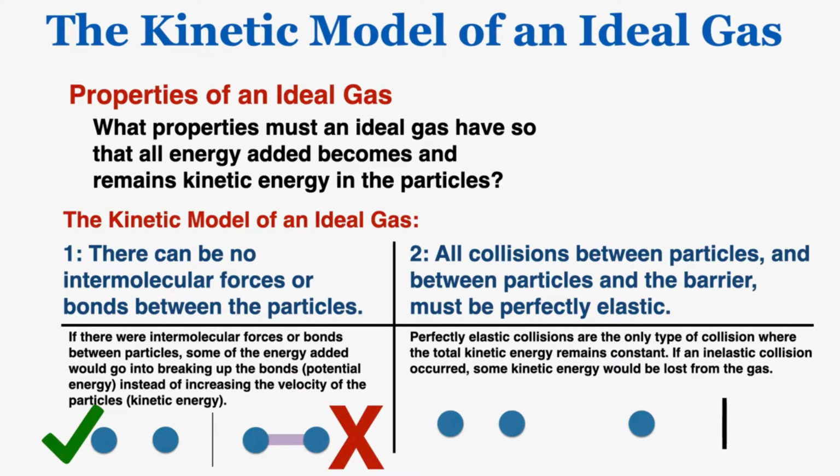The second requirement for all the energy to become kinetic energy is that all collisions between particles and the barrier must be perfectly elastic. Because perfectly elastic collisions are the only type of collision where the total kinetic energy remains constant. If an inelastic collision occurred, some kinetic energy would be lost from the gas. So if the particles are colliding, they have to have a perfectly elastic collision. They can't stick together at all.